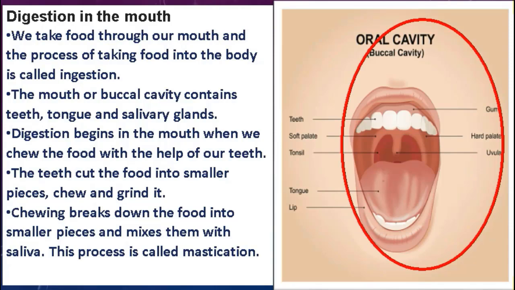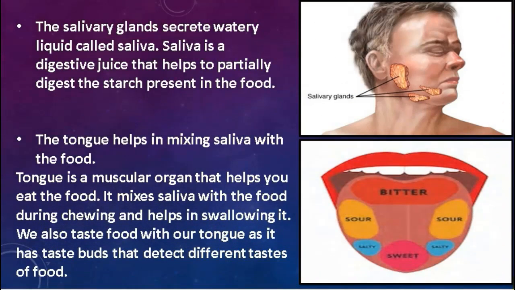Now moving on to the next slide. Students, in the previous slide, I said that the salivary glands are located in your mouth. So here is the location of the salivary glands in your mouth. Basically, there are three types of salivary glands in your mouth, and these glands secrete saliva, and that saliva helps to digest the starch that is present in your food.